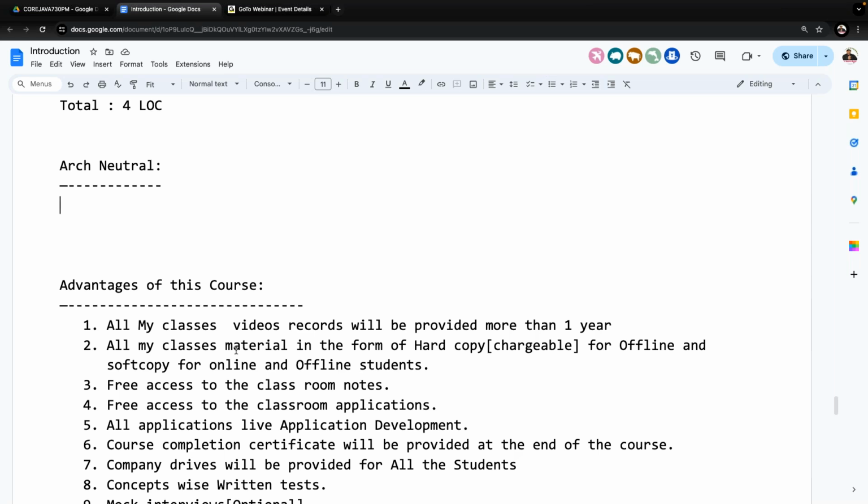Similarly, observe carefully. If any programming language is bounded with only one particular hardware, with only one type of hardware system, not for all hardware systems, then it is a hardware dependent programming language. They are bounded with only one type of hardware system.